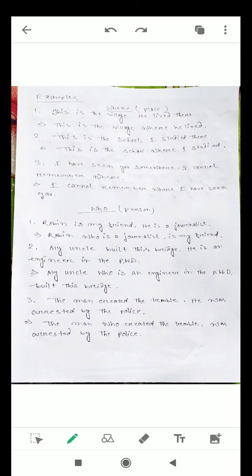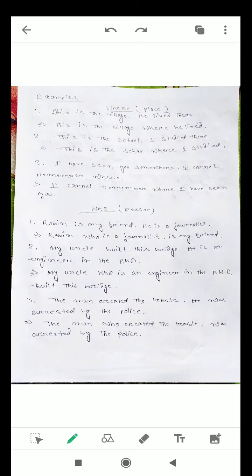The sentence is talking about the village. This is the village, he lived there. This is the village where he lived. I have put here where because of village. Village means a place and where means place. This is the village where he lived. You cannot write again, this is the village where he lived there. No. Because of the inclusion of where, there is automatically deleted.